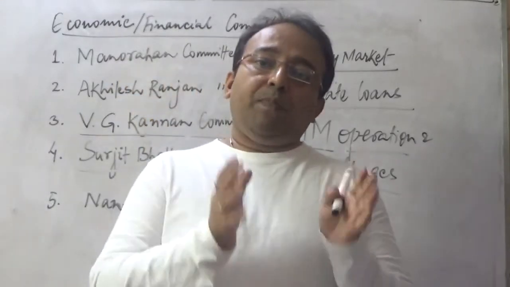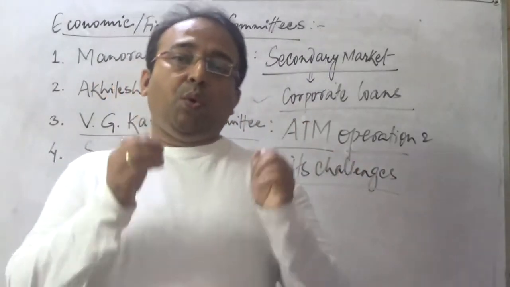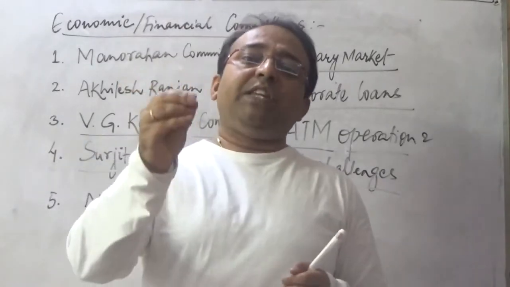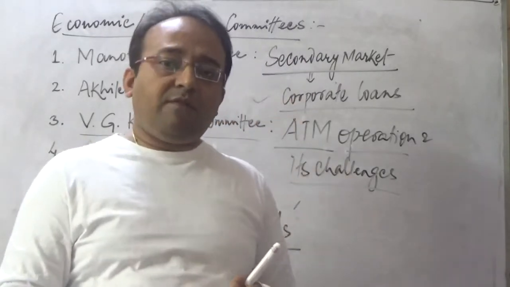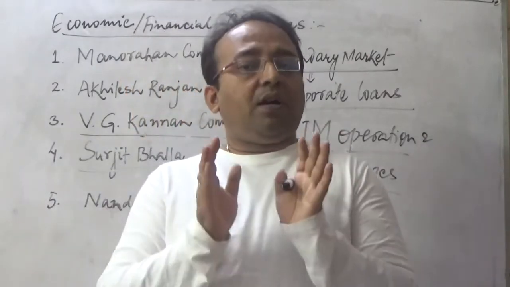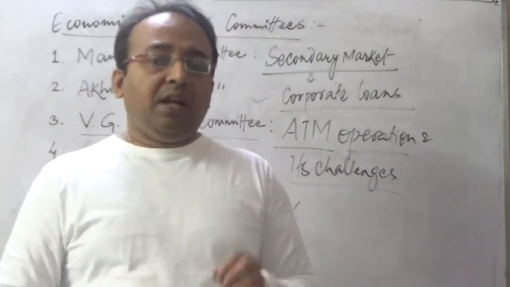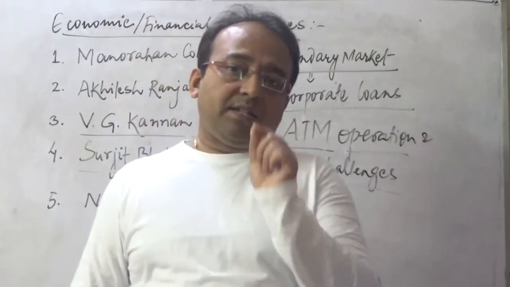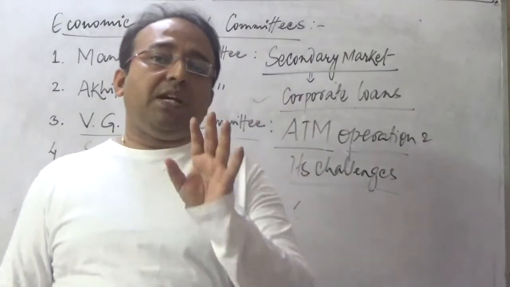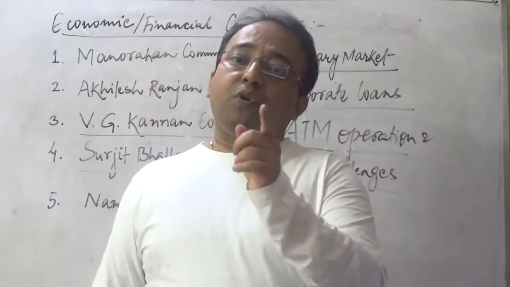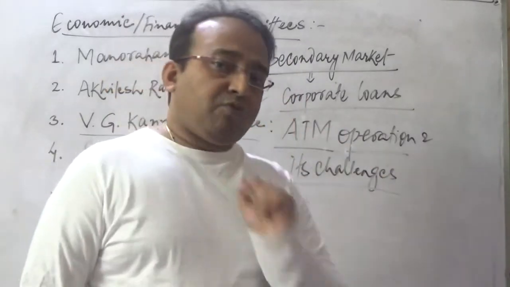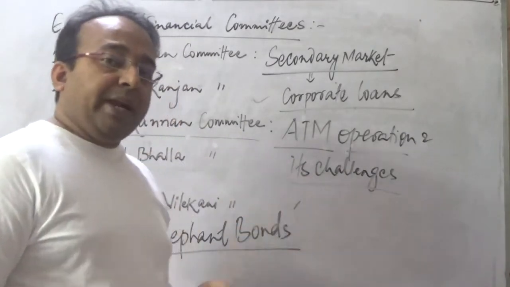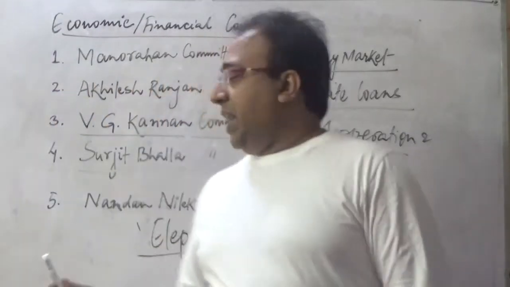Those people were given a chance to declare their undisclosed income and pay only 50% or 45% of the tax over that undisclosed income. This was a scheme of the Government of India started in 2016, especially after the process of demonetization. Now, according to the Surjit Bhalla Committee, the government should launch elephant bonds.